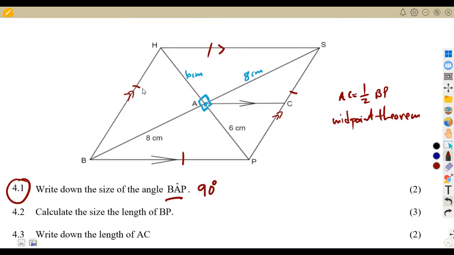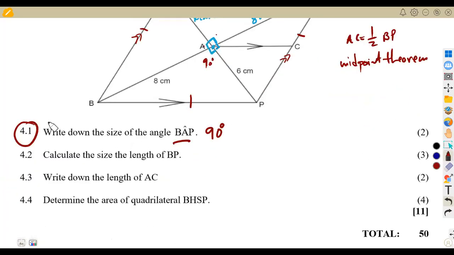They bisect each other, and it is going to be a perpendicular bisector, which is at what? At 90 degrees. So that means the angle inside here is 90 degrees, which is a right angle. All right. So after that, the question now is: calculate the size of the length BP, from B to P.